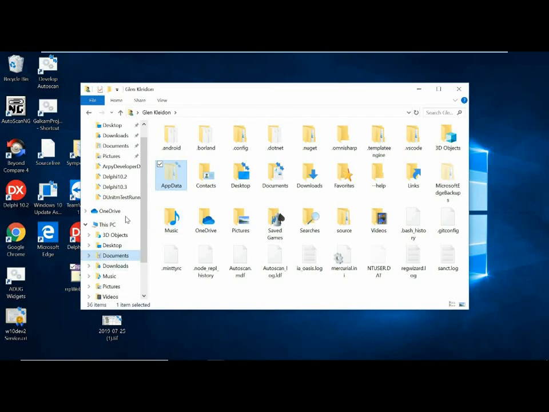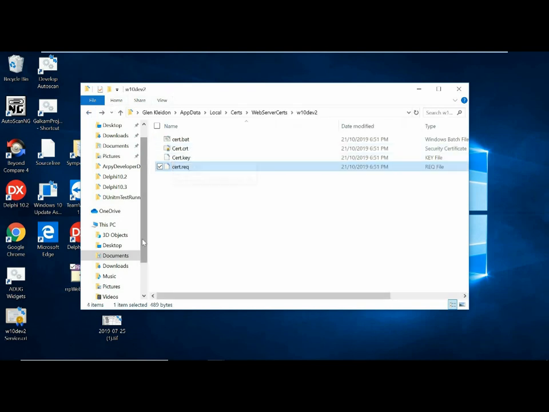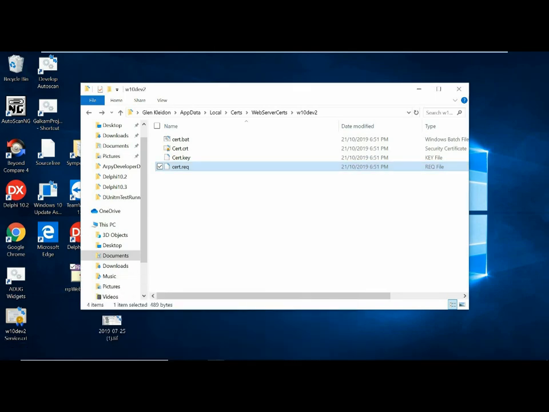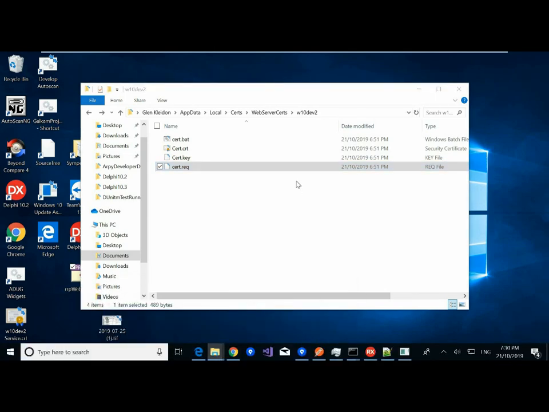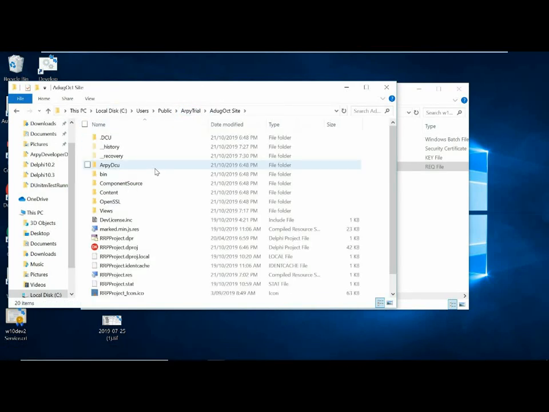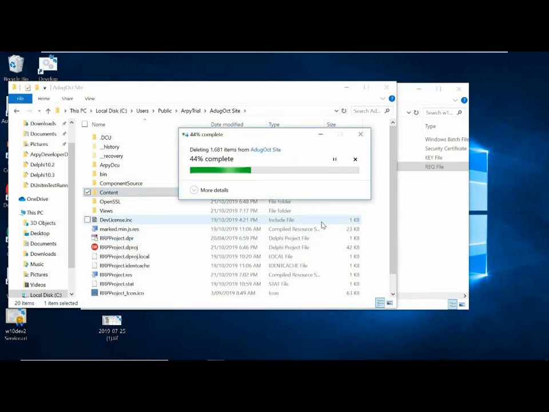Now, where did I just have to go back again? Sorry. Okay, I'm here. I'm just going to go back up to Arpy trial. I'll go back into our site, which again is still running, so the server's still running. Next I'm going to say, I don't like this content anymore. So that's the content for the Bootstrap page. I'm going to delete all that out of my project.